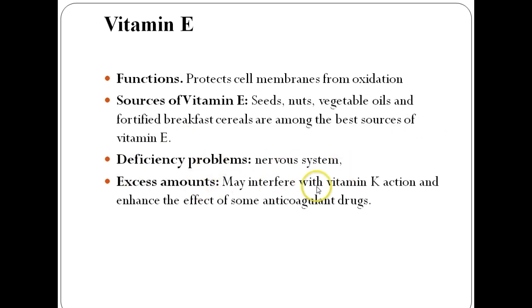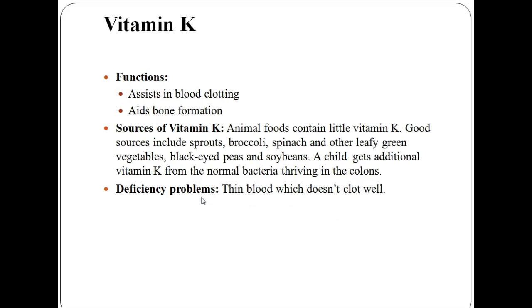Excess amounts may interfere with vitamin K action and enhance the effects of some anticoagulant drugs. Vitamin K is essential for blood clotting and also aids bone formation. It is primarily found in green leafy vegetables, with lesser amounts in egg yolks, liver, and whole wheat. Vitamin K is also synthesized by friendly bacteria in the intestine.